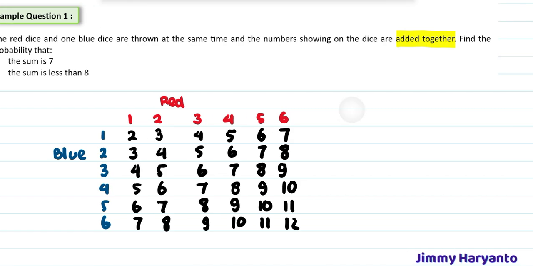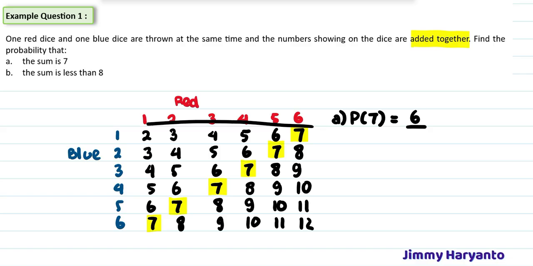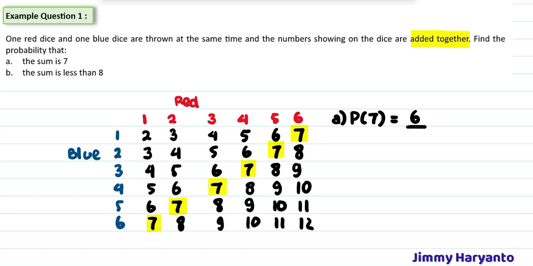The question says find the probability that the sum is 7. So the sum is 7 is like this. P(7) equals, we only have to count how many 7s there are. We have 6 here: 1, 2, 3, 4, 5, 6. So 6 out of the total. The total will be this one: there are 36 possible outcomes. That means 6 over 36, so the answer is 1 over 6.